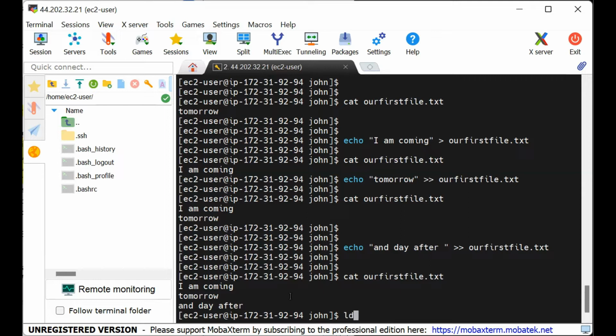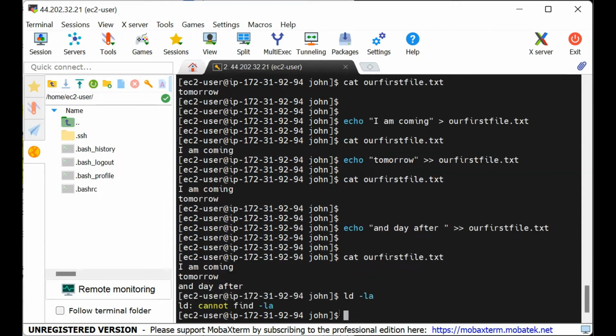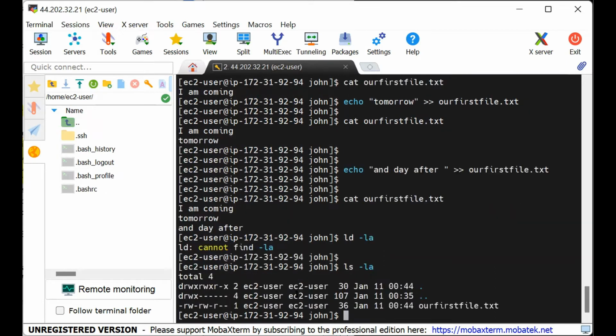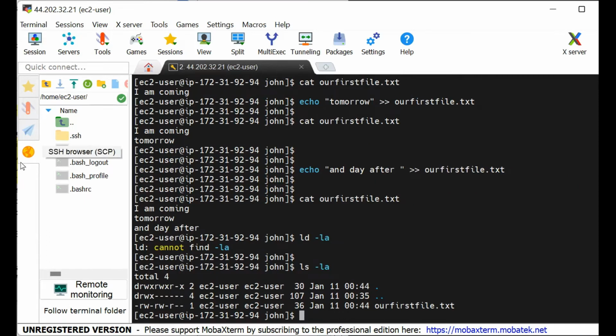If we say ls minus la now, we are going to see that the John directory we created has the file that we created, and the file contains I am coming tomorrow and day after. Let's continue to learn commands.